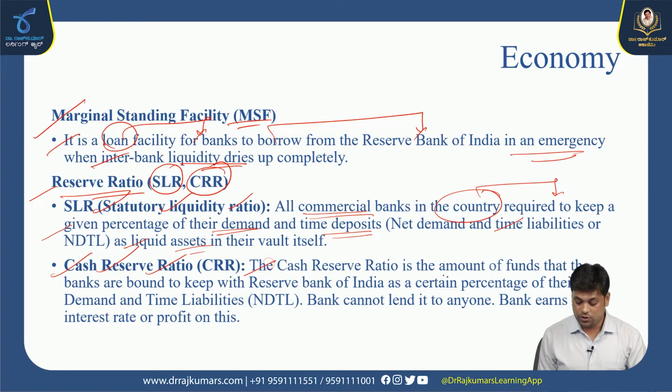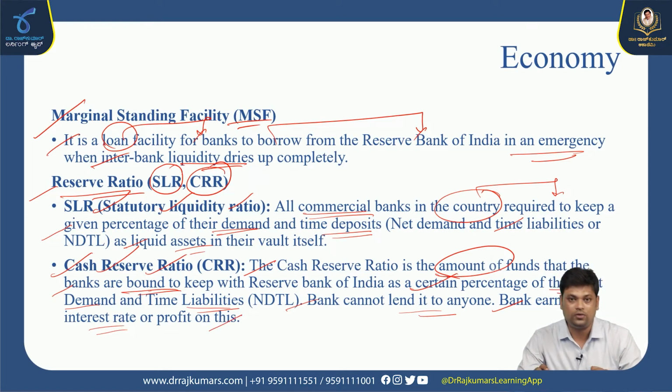Cash reserve ratio. The cash reserve ratio is the amount of funds that the banks are bound to keep with the Reserve Bank of India as a certain percentage of their net demand and time liabilities. So the bank cannot lend it to anyone, and the bank earns no interest or profit on this. They are supposed to not lend that money to anyone, and they should not get any kind of income from it. It should be there with the bank itself, which is popularly known as cash reserve ratio.